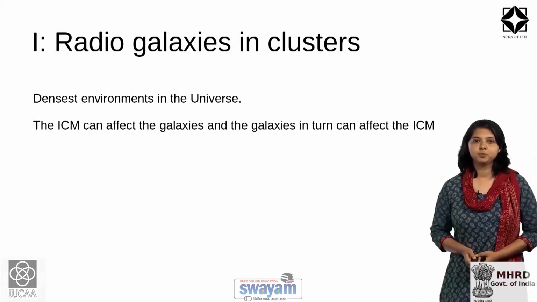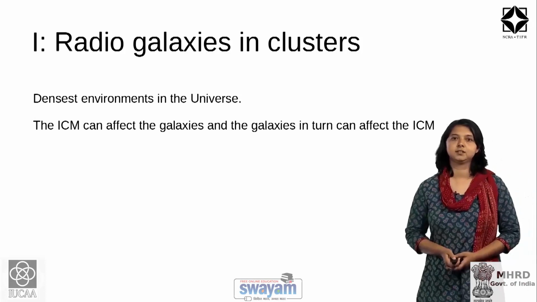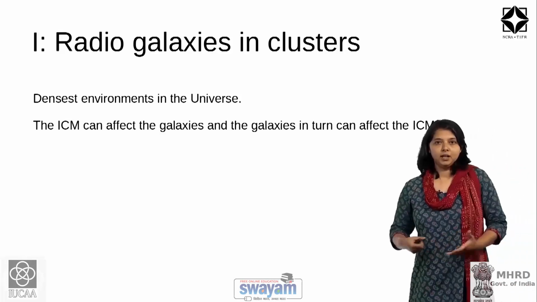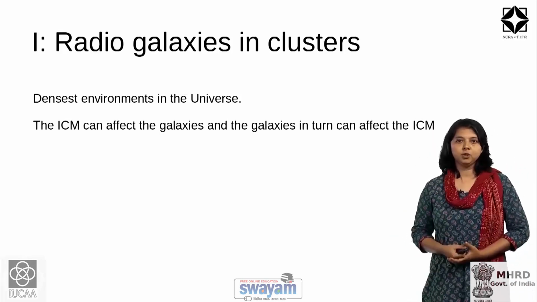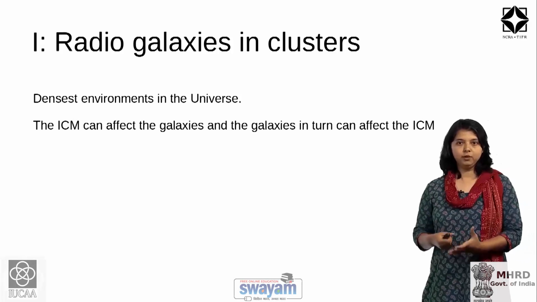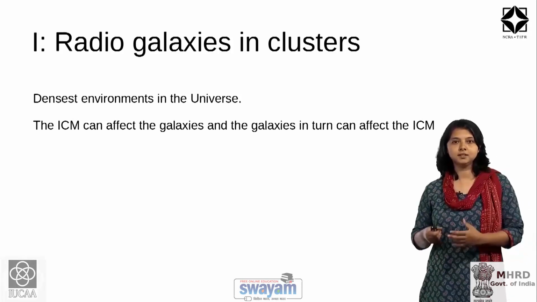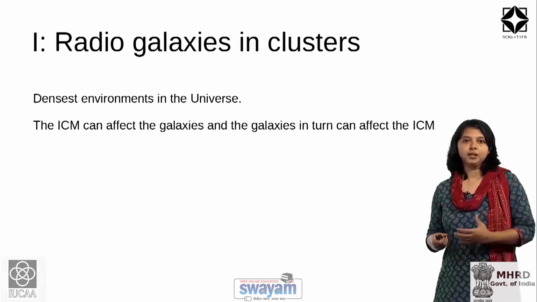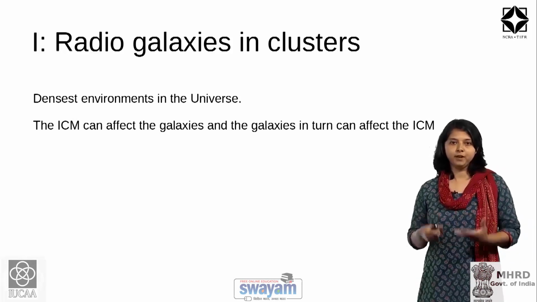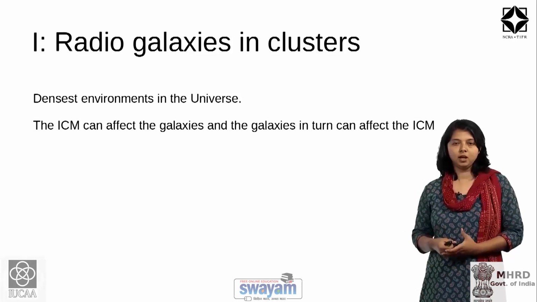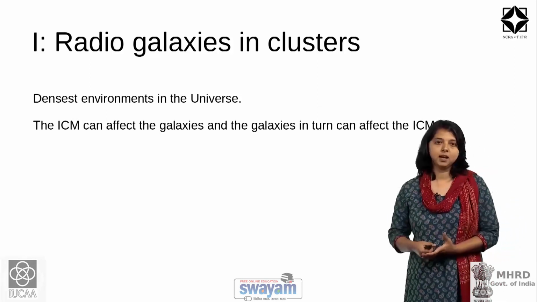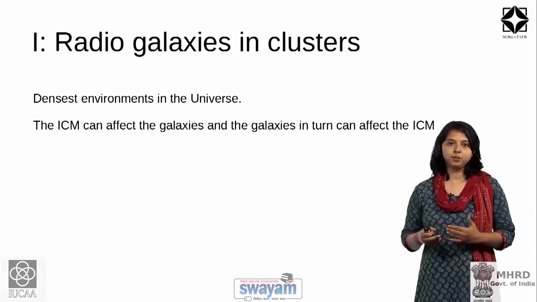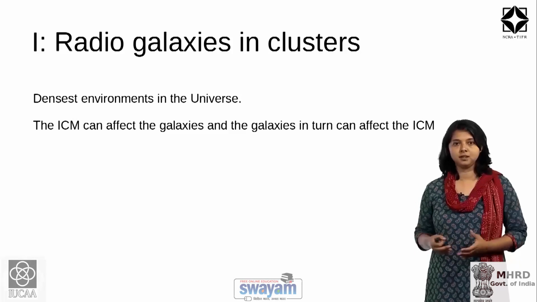Let us begin the first part on radio galaxies in clusters. So, why are radio galaxies in clusters of interest? Radio galaxies occur everywhere in the universe, not only in galaxy clusters. However, galaxy clusters are the densest environments that these galaxies see around them, and therefore there are special effects specific to this environment which the galaxy experiences, and therefore they are excellent media to study the interaction between the radio galaxies and the dense environment.